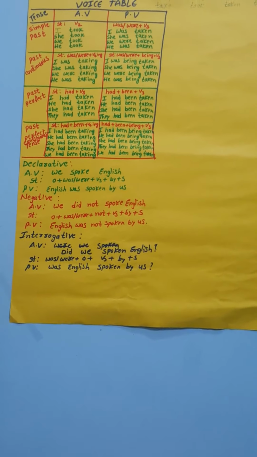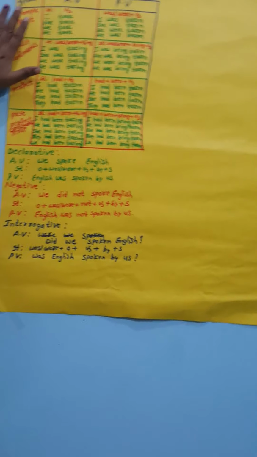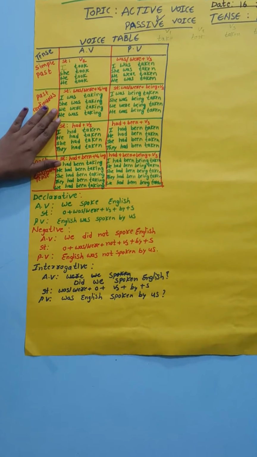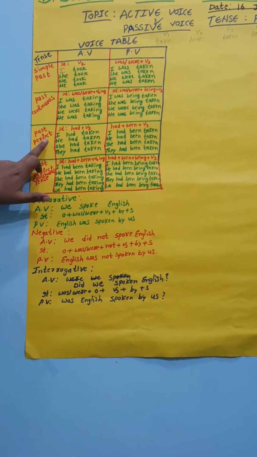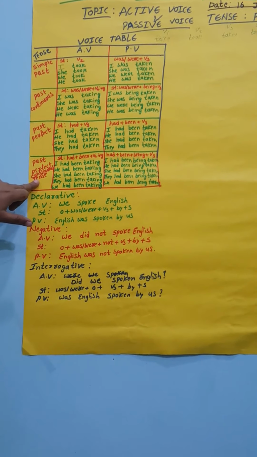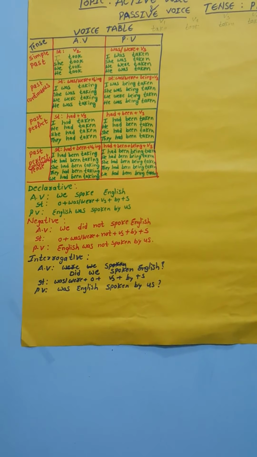We already learned only the simple tense. The present continuous also has declarative, negative, and interrogative, and the past perfect also, and the present perfect continuous also. Okay, we can learn it the simple way.